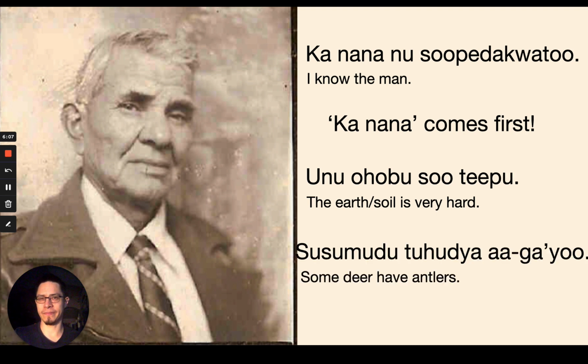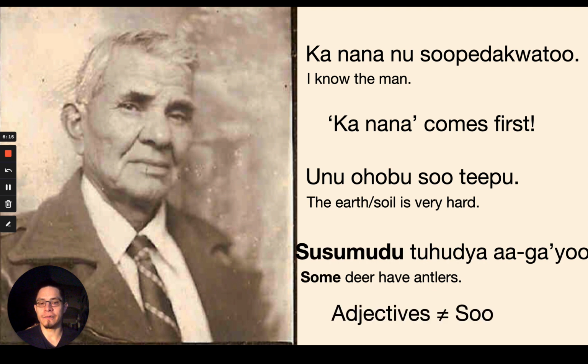Another example that kind of breaks a little bit from the norm somewhat is this one. Means some deer have antlers. So what we have here is susimata, which is an adjective. Adjectives also don't require the article su. So in this case, you just know it's going to be the subject. Susimata tuhutcha agayu. Some deer have antlers.